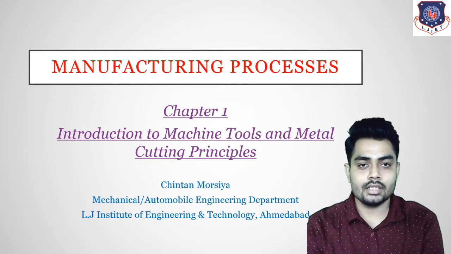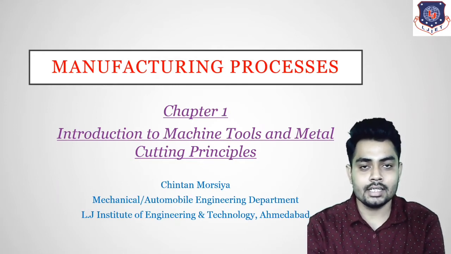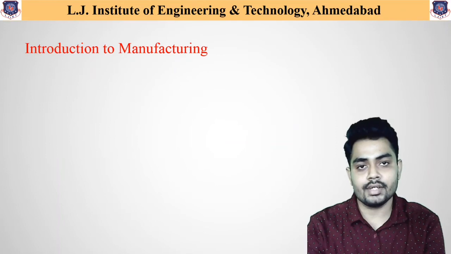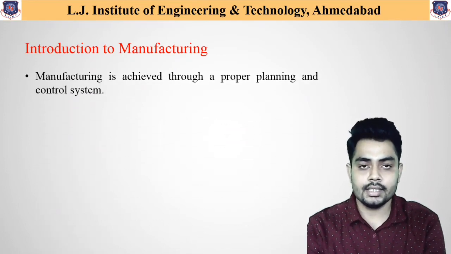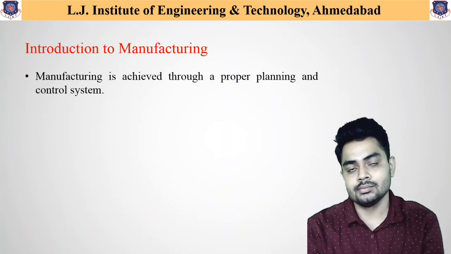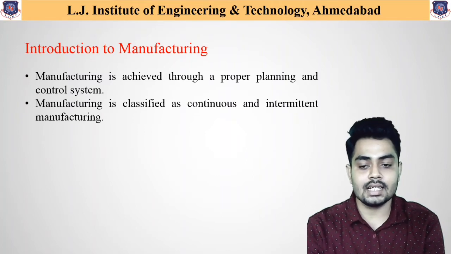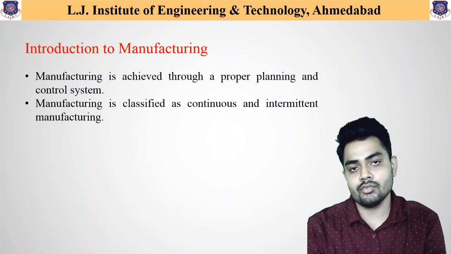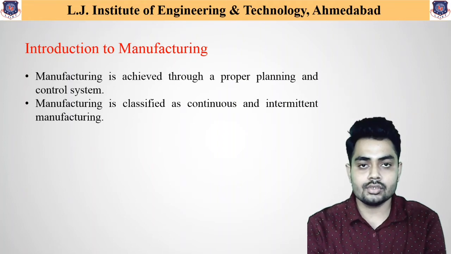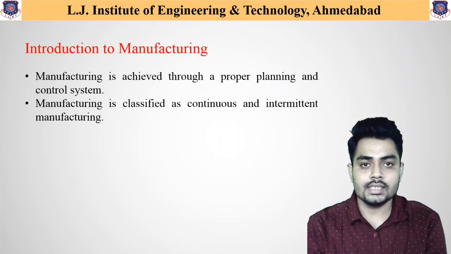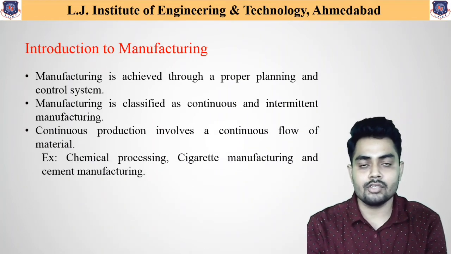So in this chapter, first of all, let us understand what is the meaning of manufacturing. Manufacturing is achieved through proper planning and proper control system. Similarly, this manufacturing is classified as continuous and intermittent manufacturing processes. So, first of all, let us understand what is the meaning of continuous manufacturing.